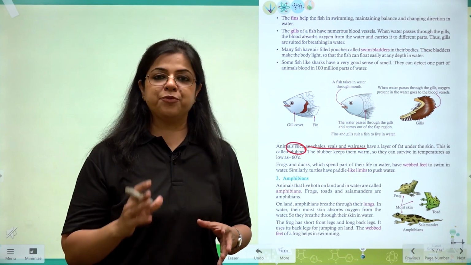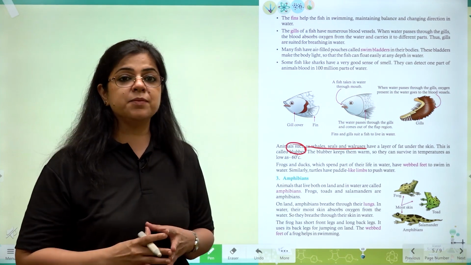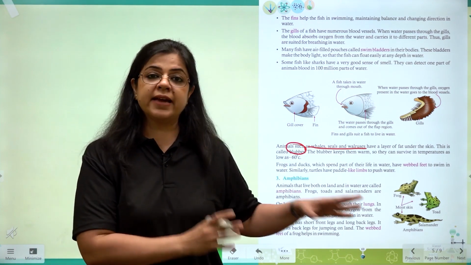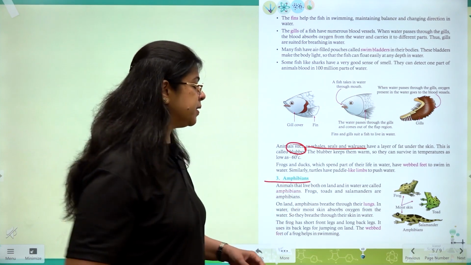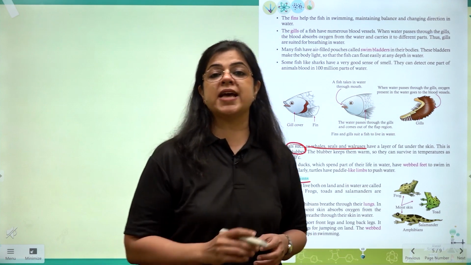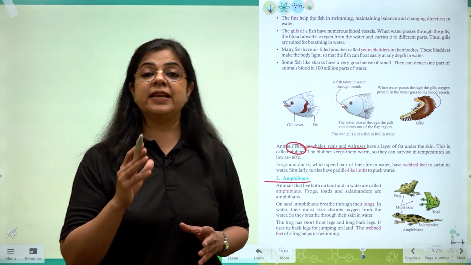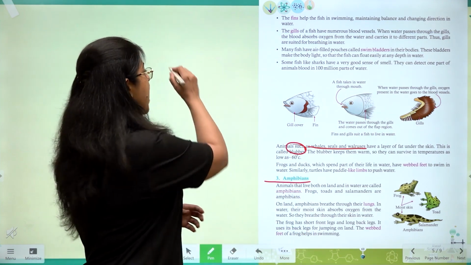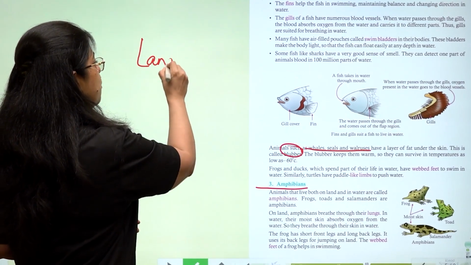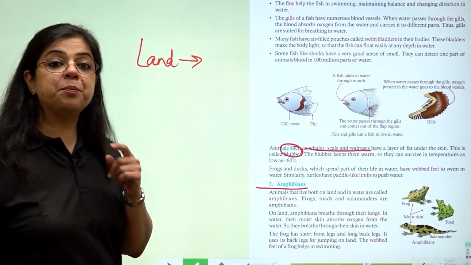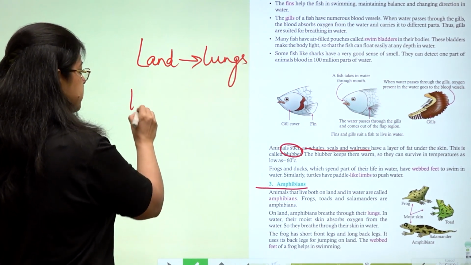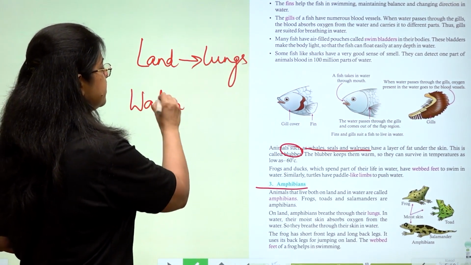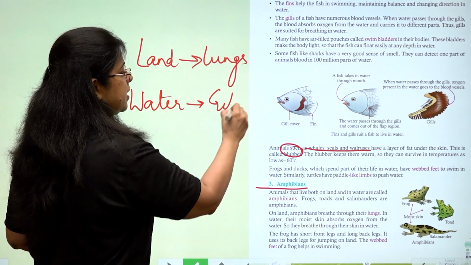Coming next to amphibians. So aquatic animals are the animals who live entirely in water. But what about amphibians? Amphibians like frogs, toads and salamander. They can live both on land and in water. When they are on land, they breathe through their lungs. And when they are in water, they breathe through their gills.